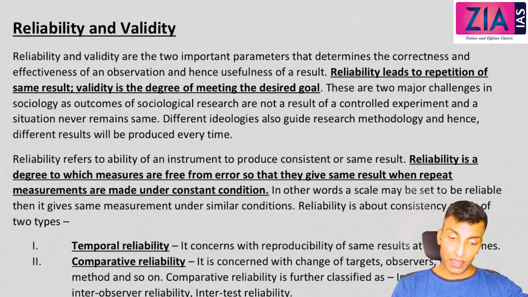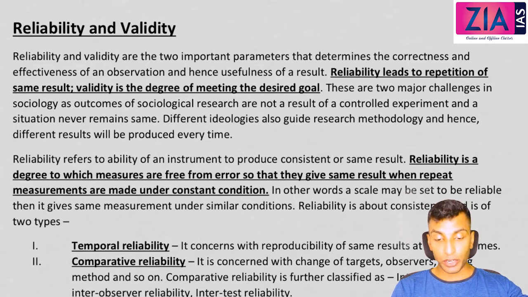For example, in the case of a scale, when you are talking about a thermometer, it has to measure exactly what it is supposed to measure. For example, you might be preparing about division of labor, this theory. You have prepared very well about division of labor of Durkheim. But in the exam, what they're asking is, Marx and Durkheim, compare division of labor. But what you know is actually this. And this is reliable. Anytime you can write this.